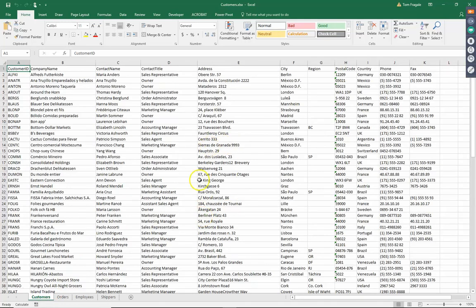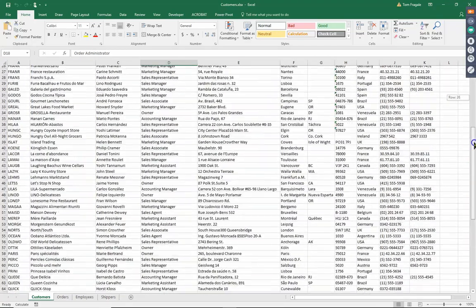In order to use the features that I'm going to show you, you want to make your data into what we call a formatted table. It doesn't take long to do that. It is very, very important that each of the sheets have the field names up top, all right? And then it's one continuous block of data all the way down.